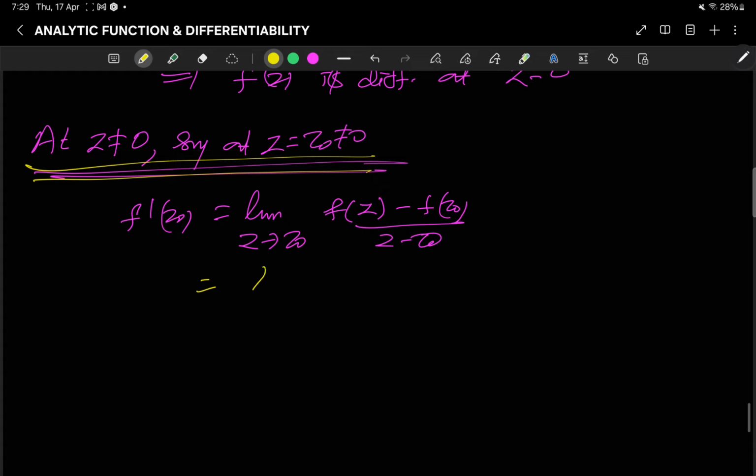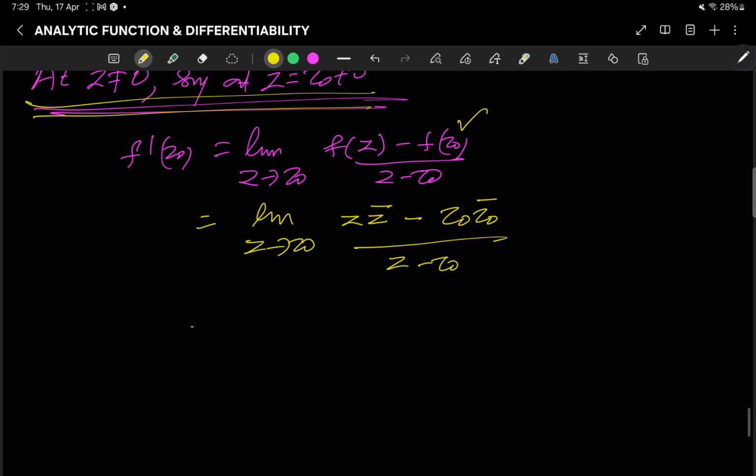So this is equal to the limit as z tends to z0 of (z z bar - z0 z0 bar) / (z - z0).